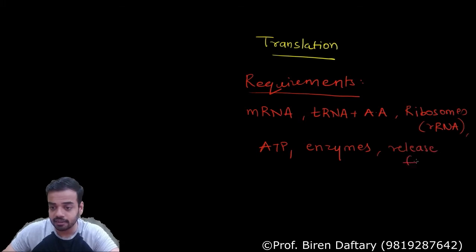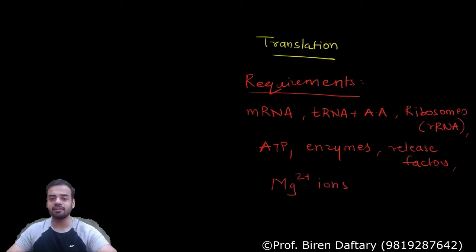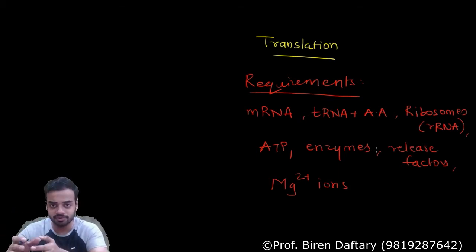Also certain ions are required, for example magnesium ions. I will tell you why these are required. So these things are required for doing translation.